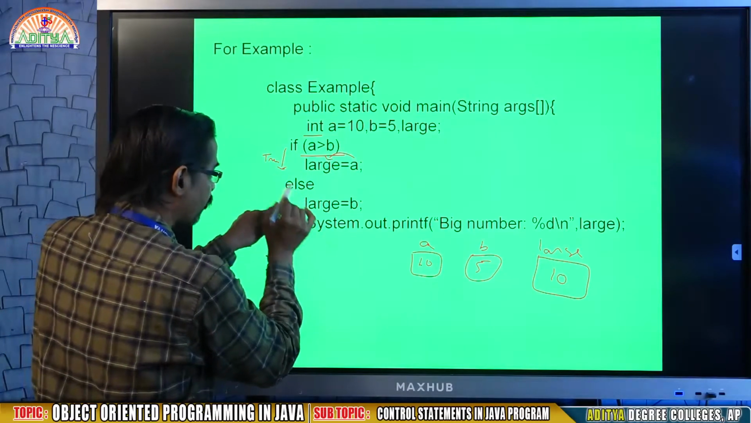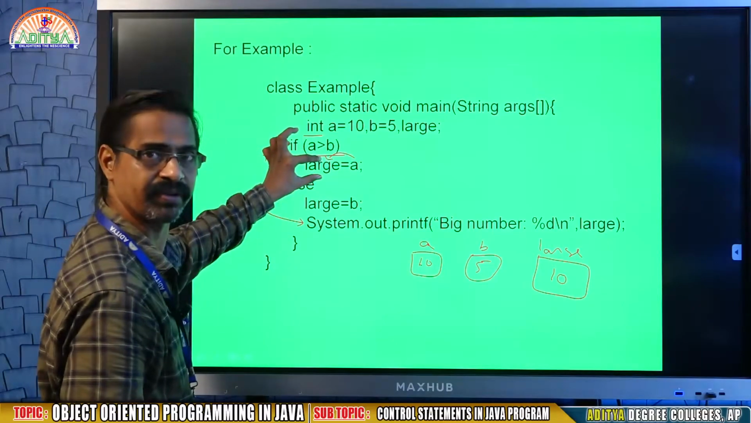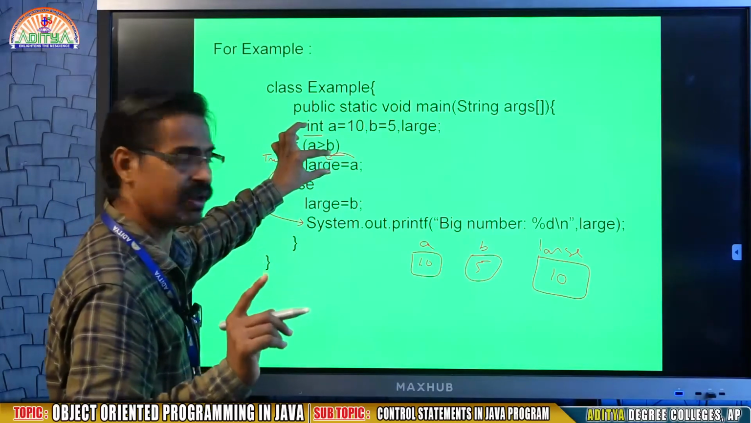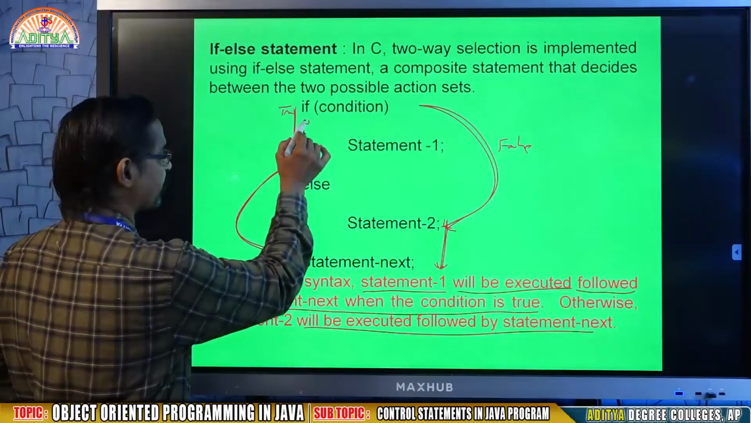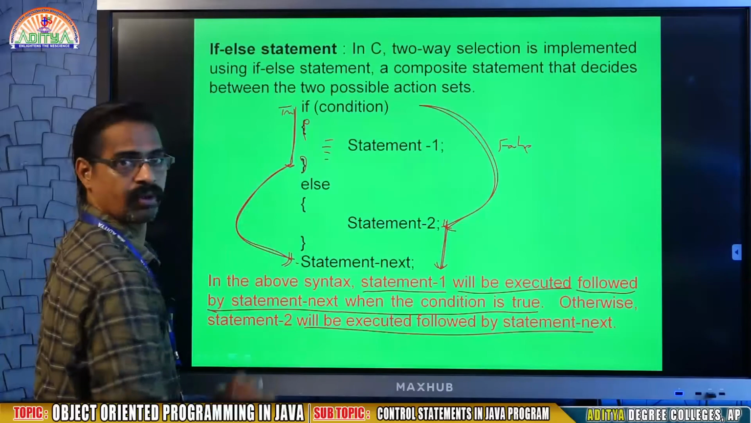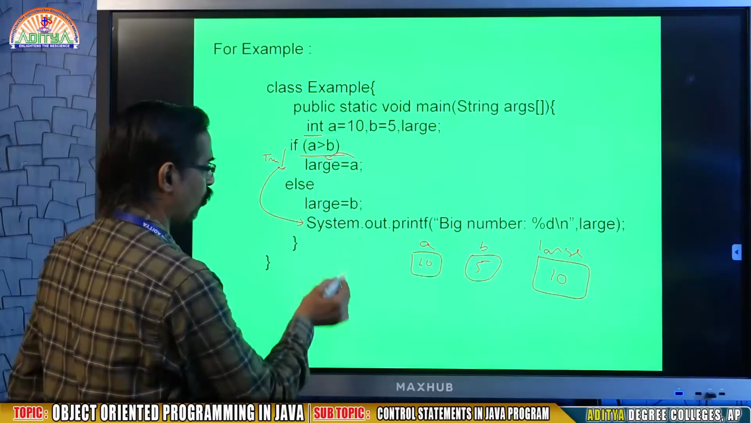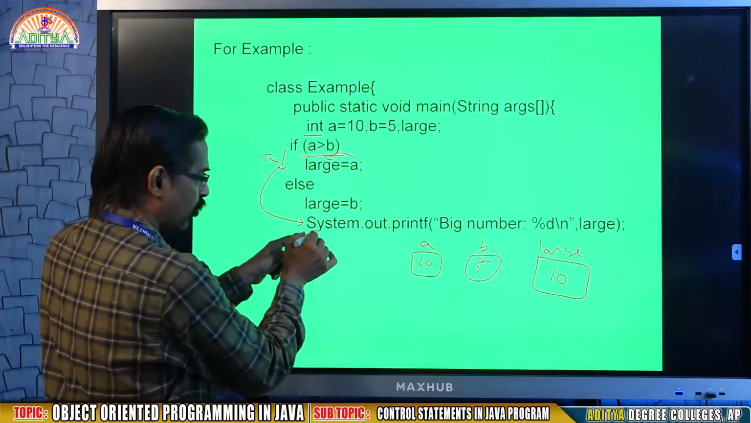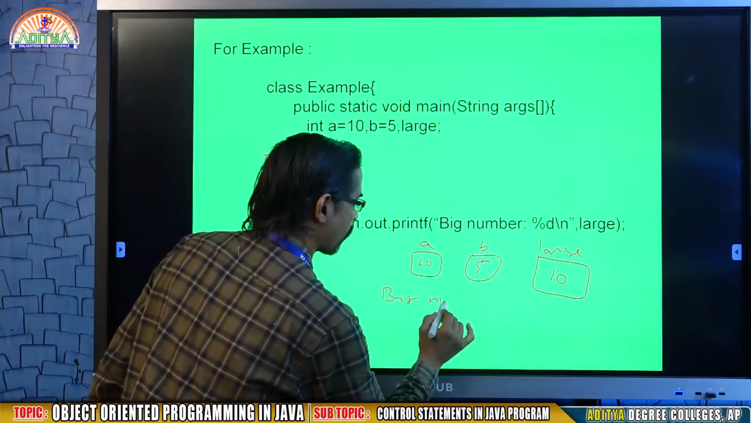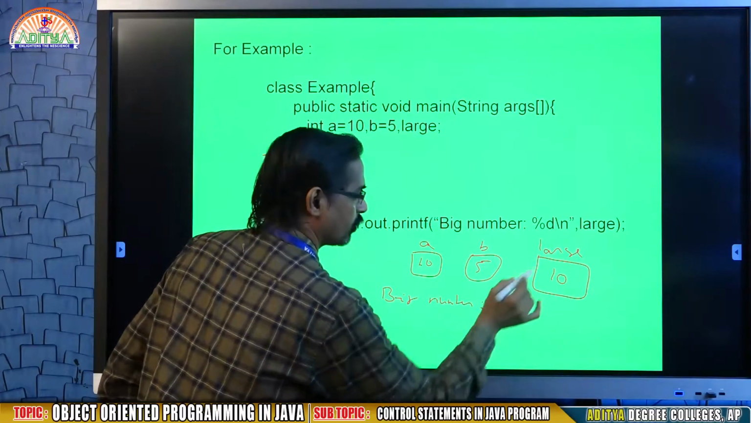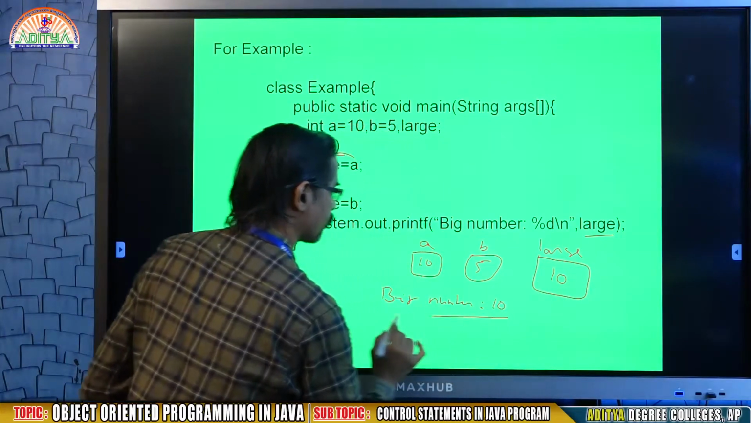After that, it will skip the else and go to the next line, because it's not a compound statement. There is only one line I am writing. If there are more lines, put them in braces. For a single line, no need to write braces. So it will skip the else block and go to the following line, where the system will print the big number. I want to print my big number, which is in large. So it will print 10.